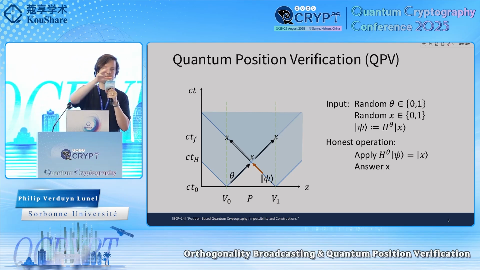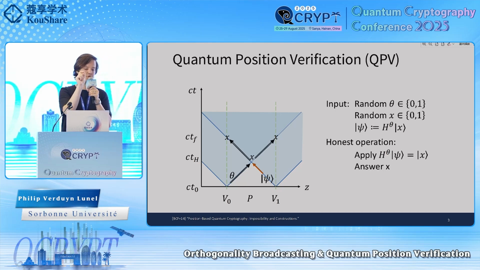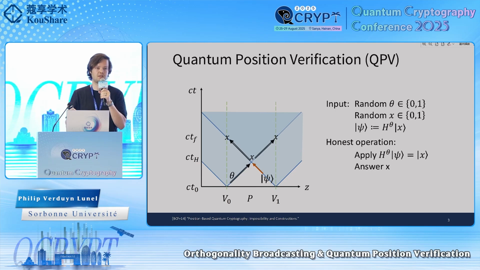With the speed of light, these messages arrive at the same point. Then the prover has to act, and then he answers back. And then the verifiers can check whether the answer is correct, and they can check whether they received their answers on time. And then they want to convince themselves that P is at this claimed location.